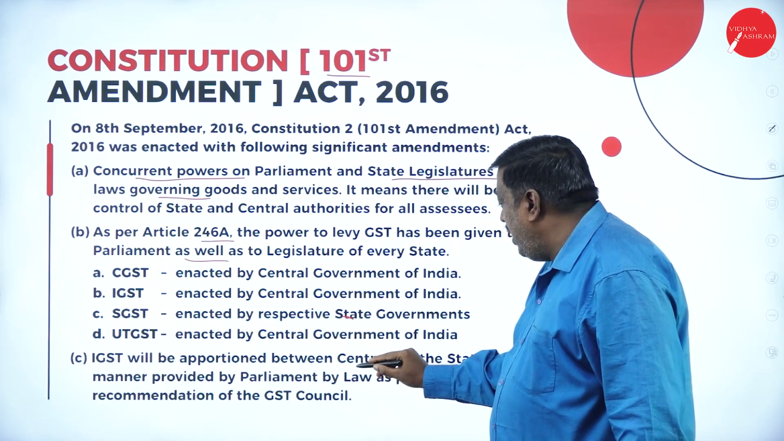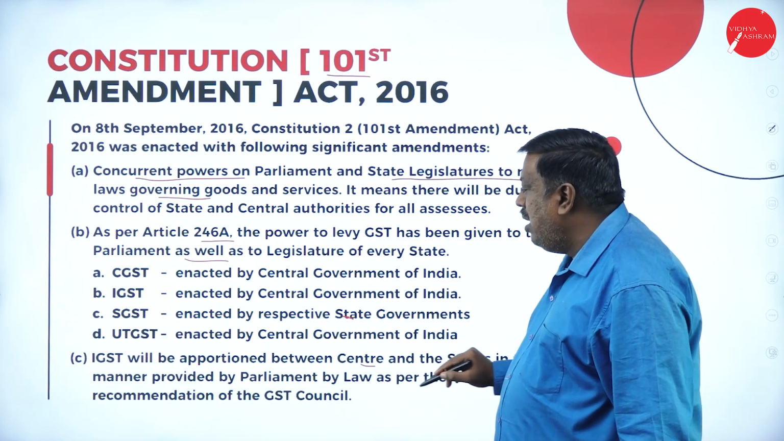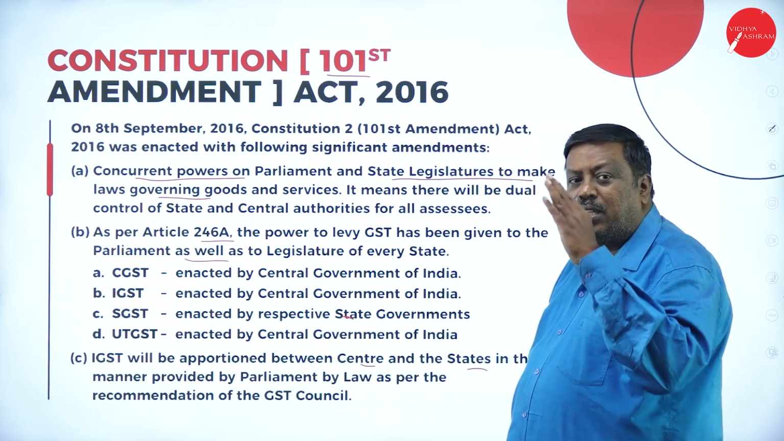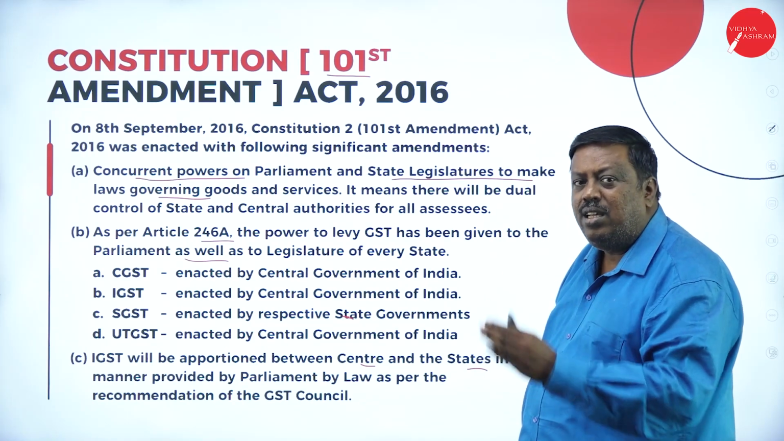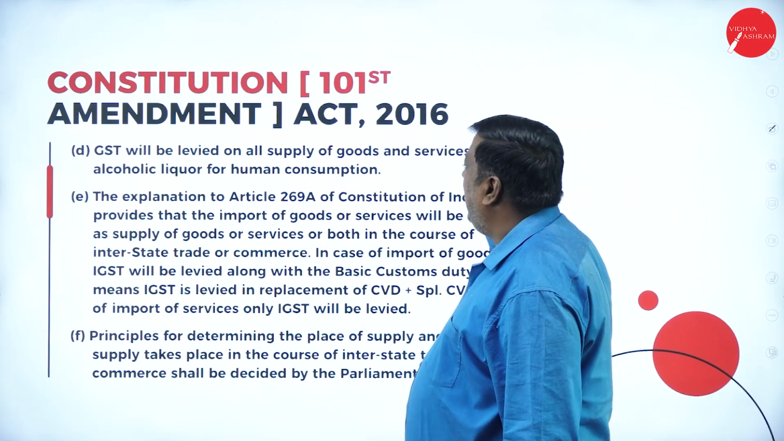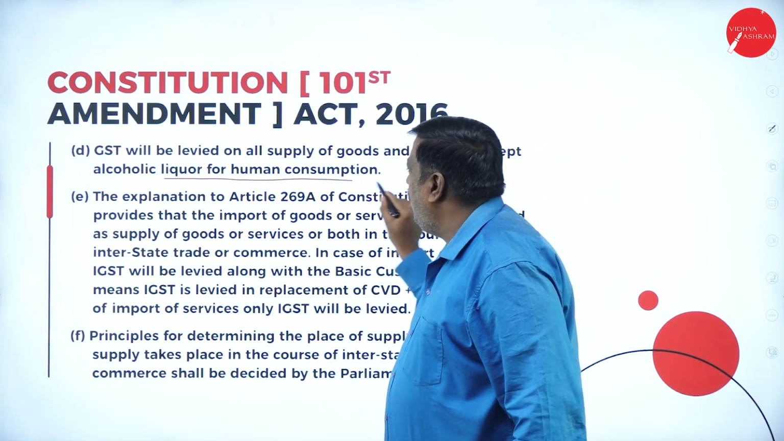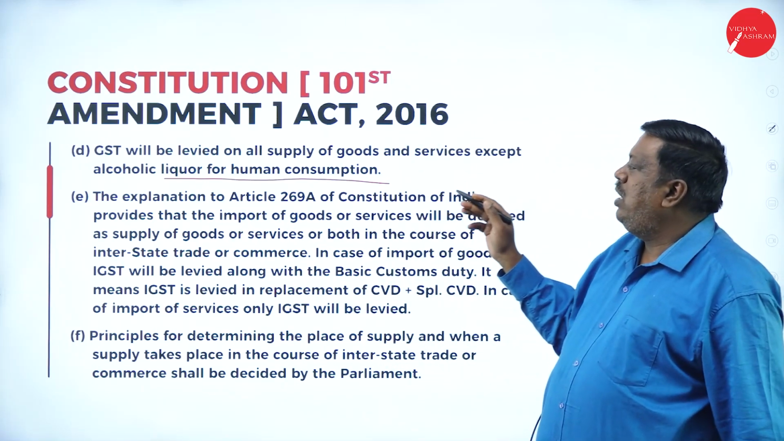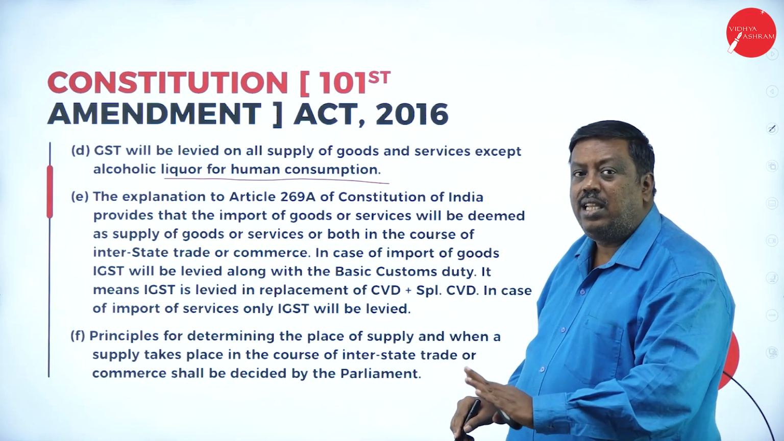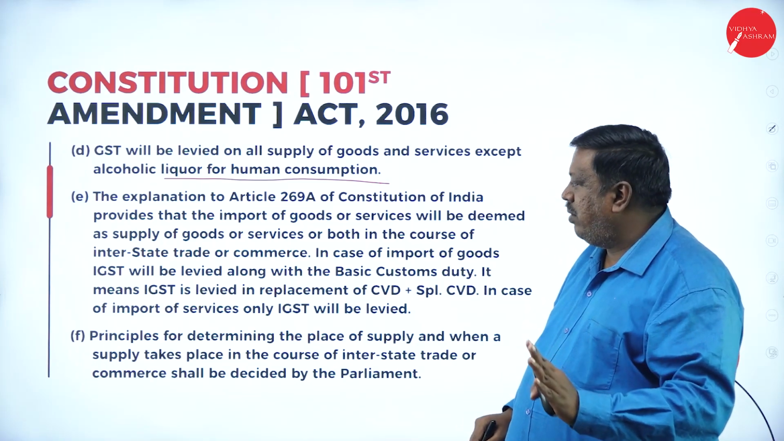IGST will be apportioned between the center and the states in the manner provided by the Parliament as per the law, as per the rules and regulations framed under GST. GST will be levied on all supply of goods and services except alcoholic liquor for human consumption. They're saying that excluding alcoholic liquor for human consumption, for all other things, GST is going to be levied. Next one.